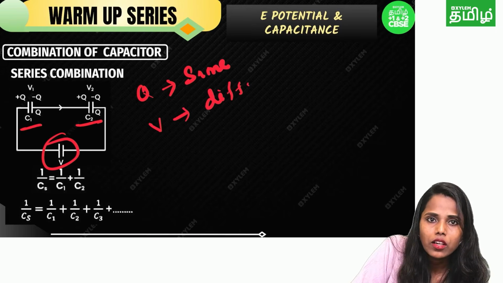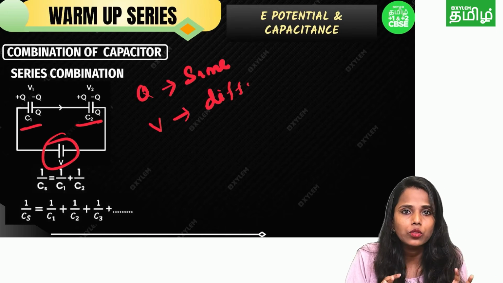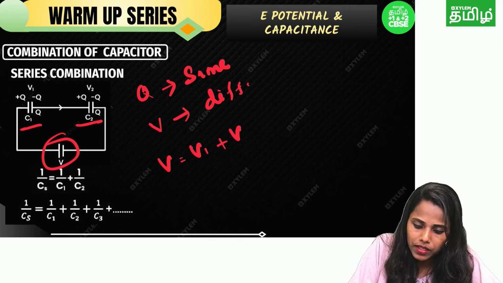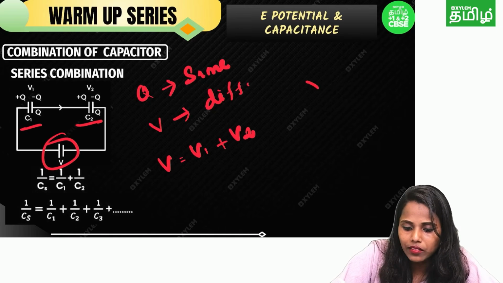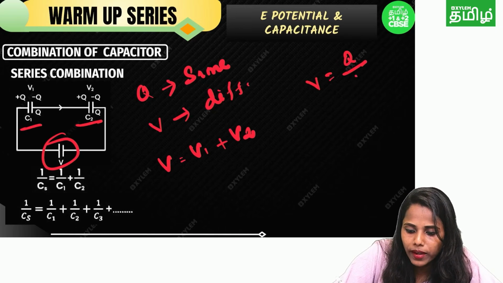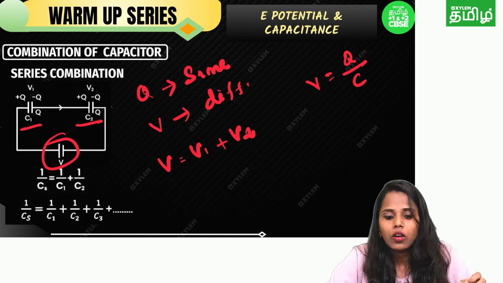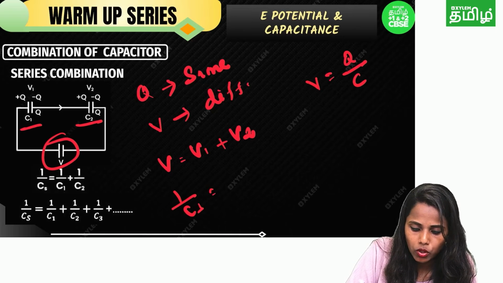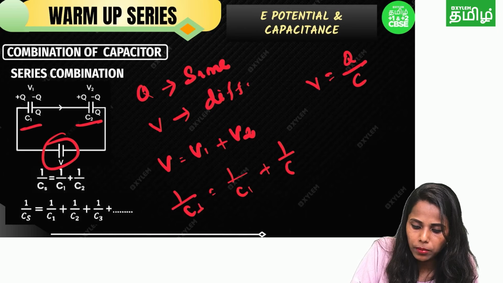So you add the potential differences: V is equal to V1 plus V2. V is Q by C. Apply this and you will get 1 by Cs is equal to 1 by C1 plus 1 by C2.